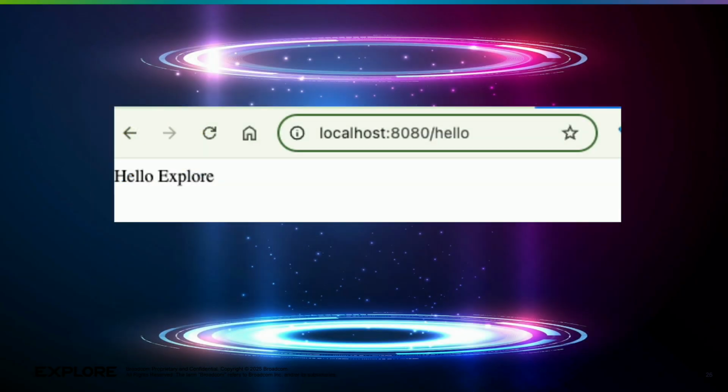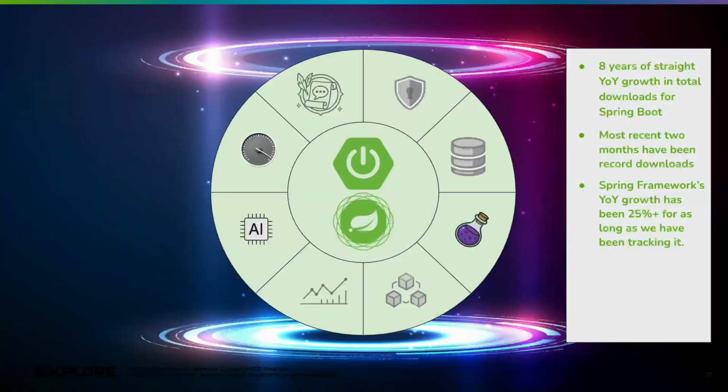So when I run the app and I go to my browser and I say localhost:8080, where's that 8080 come from? Spring Boot also gives us good defaults to start off with. So in this case, port 8080/hello gives me Hello Explorer.